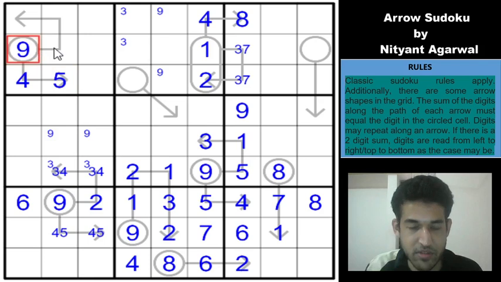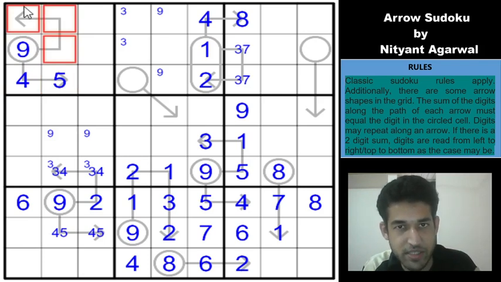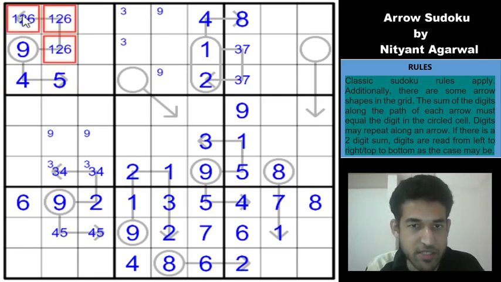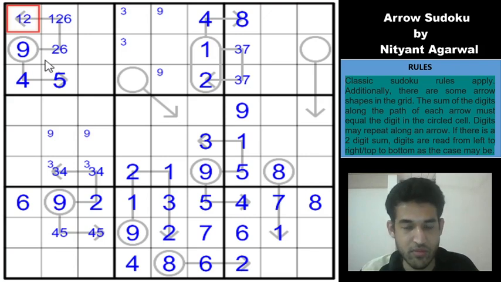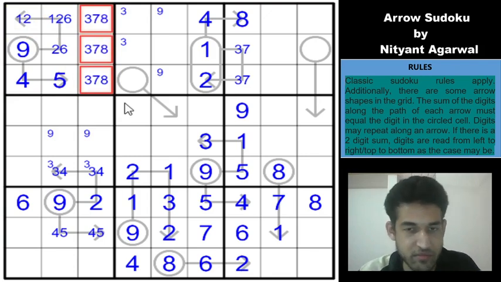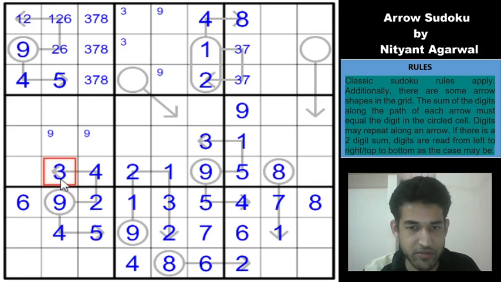and that gives a 5 here to satisfy this 9 sum. So now 9 with 3 cells cannot be 1 plus 3 plus 5, cannot be 2 plus 3 plus 4, so it can only be 1 plus 2 plus 6. Those are the only possible sum options for 9. So 1 is here, this can't be a 1, 6 is here, this can't be a 6. 1 2 6 9 4 5, so these 3 cells must be 3 7 8. Okay, 5 here resolves this 5 4 pair, and which in turn resolves this 3 4 pair.